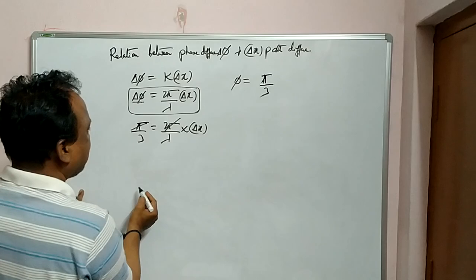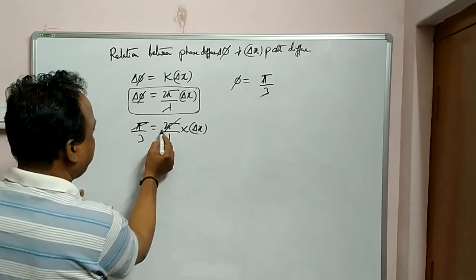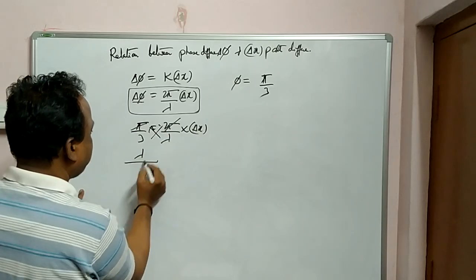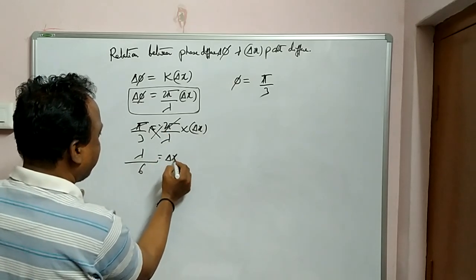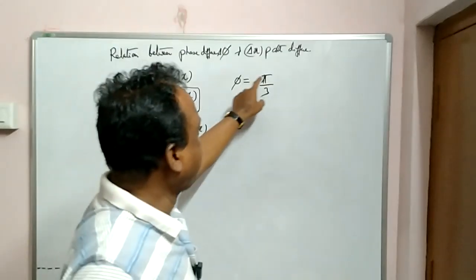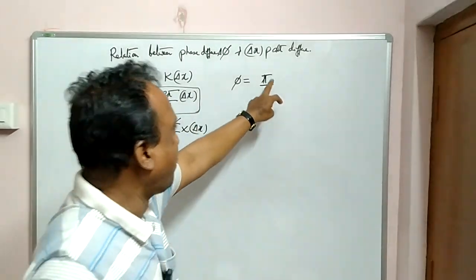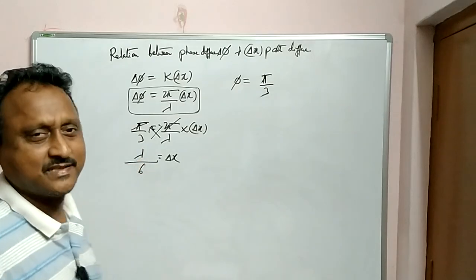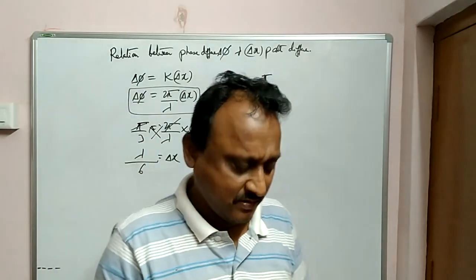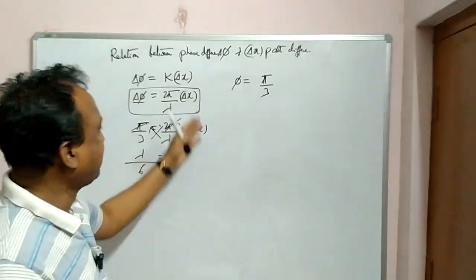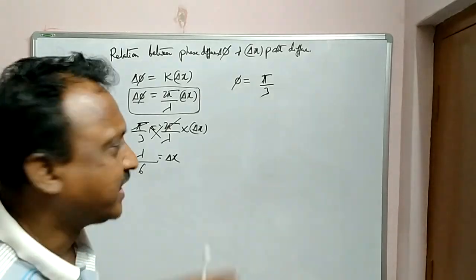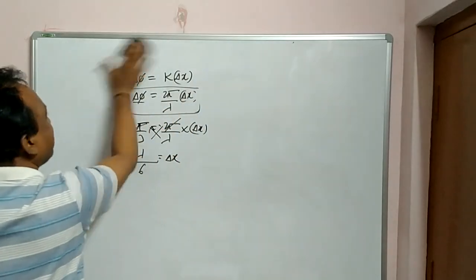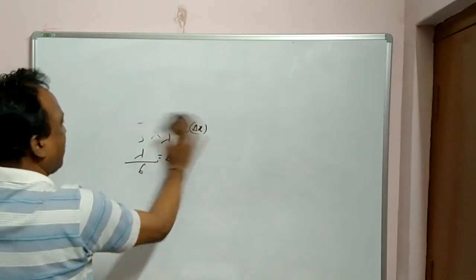Pi cancels. Okay? Now what is left over? Cross multiply, lambda comes here. Lambda by 3 into 2, that is lambda by 6, that is equal to delta x. So if phase difference is pi by 3, path difference delta x is lambda by 6, where lambda is the wavelength. You know how to calculate. So like this you can calculate any value if they are given in such conditions. Clear? So this is the relation between phase difference and path difference. Clear?